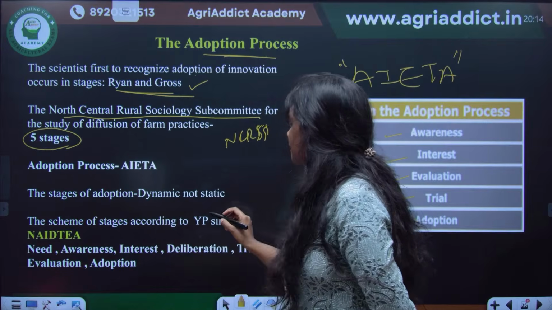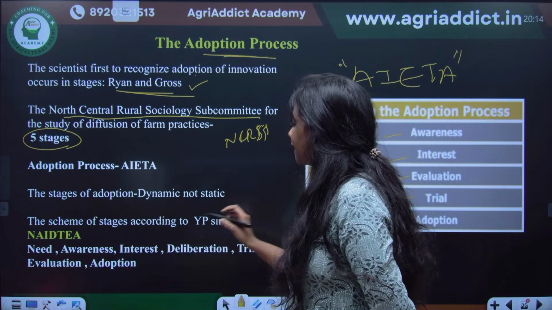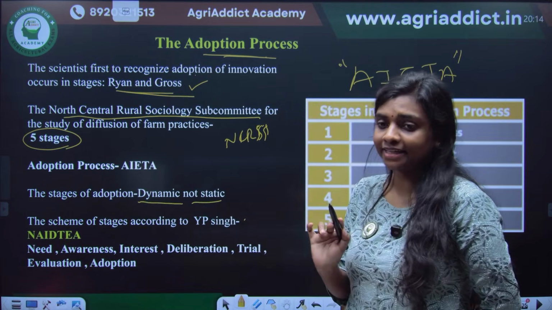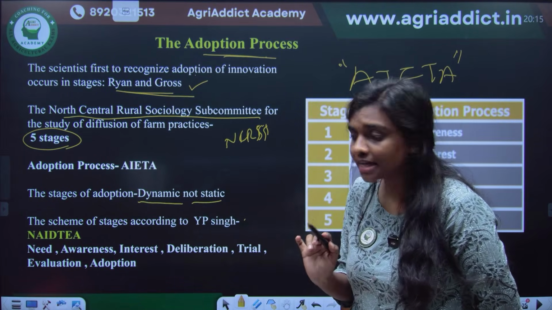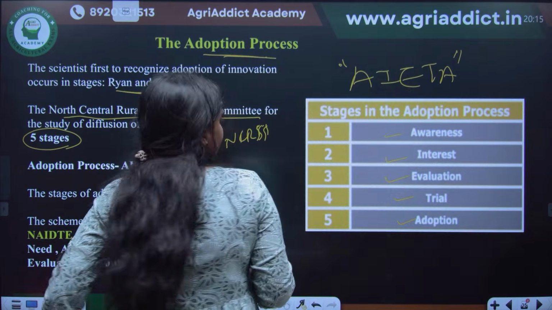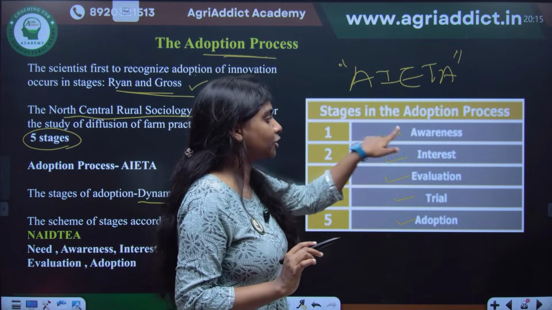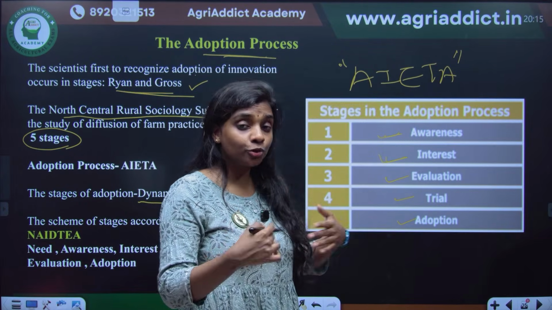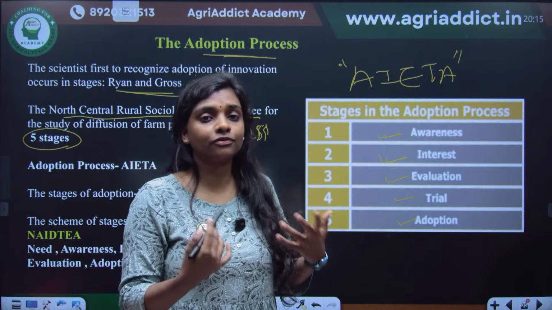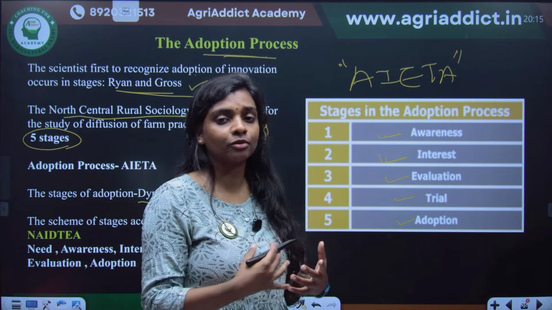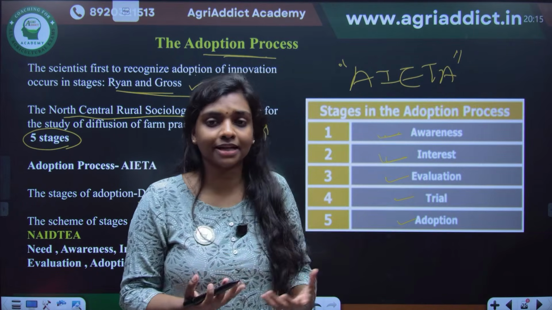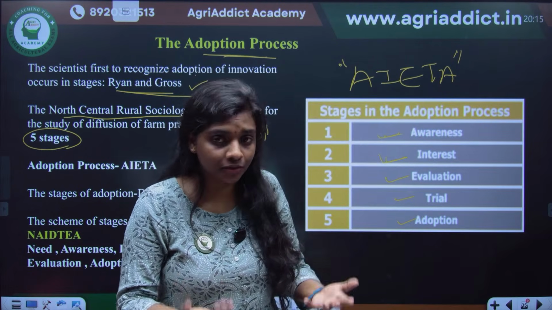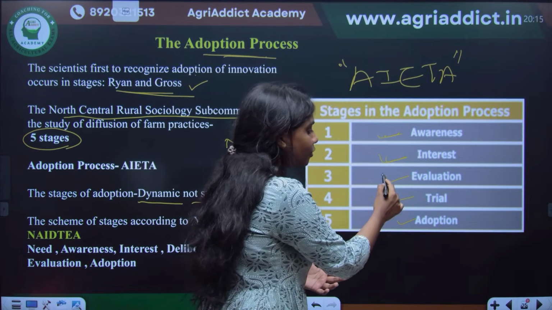Then Singh and Parikh told that the stages of adoption are dynamic and not static. Dynamic means, you came to know about this particular technology, you got aware about that, and then you started to develop an interest. You yourself started to seek more information, whether this platform, the AgriAddict platform, is good, and whether anyone is using that. You started to go for more information. That is the interest.